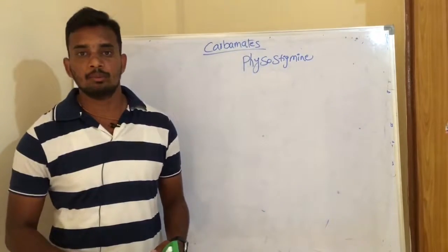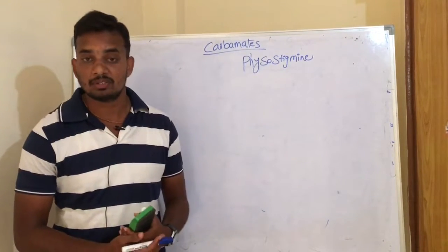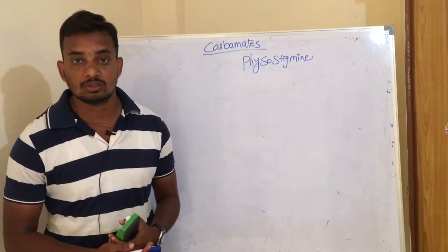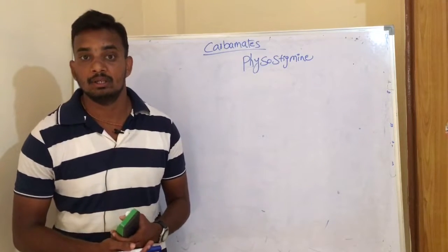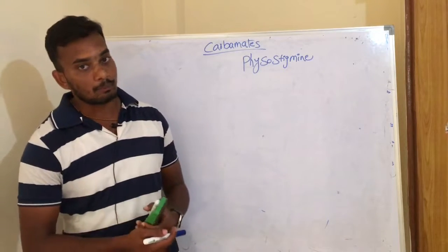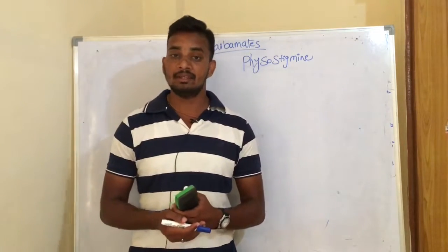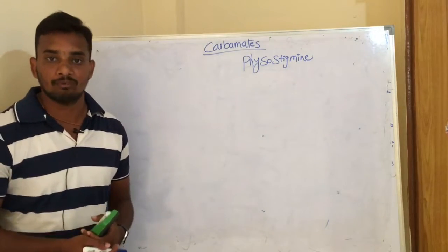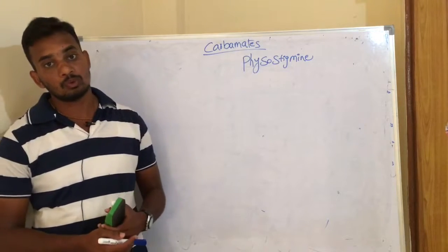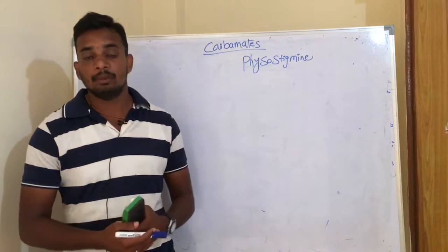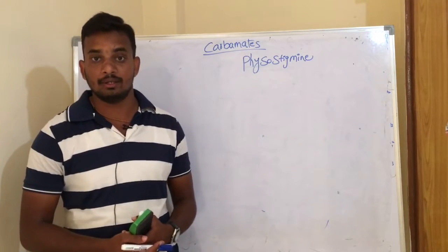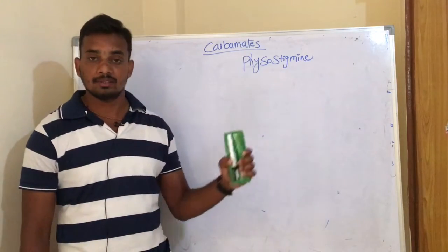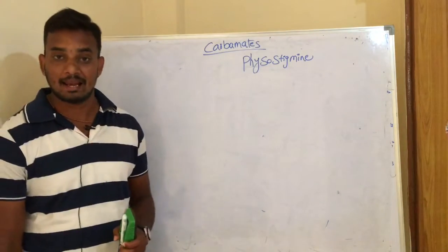Today we are discussing the carbamate compounds. The carbamate compounds are versatile insecticides with low mammalian toxicity and broad spectrum activity. Furthermore, these carbamate compounds are readily biodegradable and they leave minute or no residues in the environment. All the carbamate compounds are synthesized or designed based on the structure of a natural alkaloid called physostigmine, and this physostigmine is derived from the calabar beans.